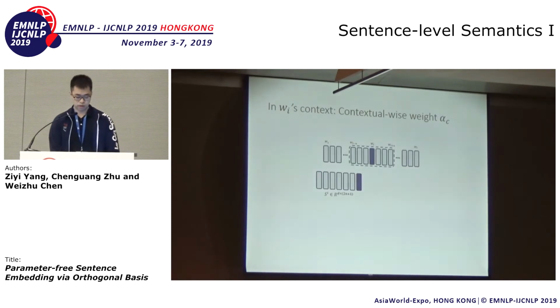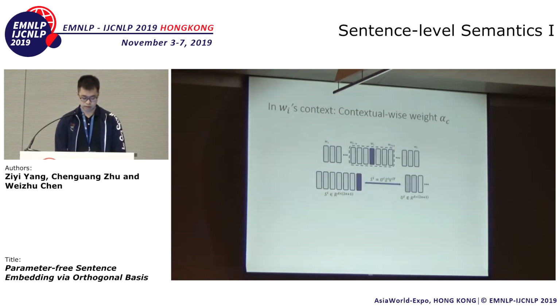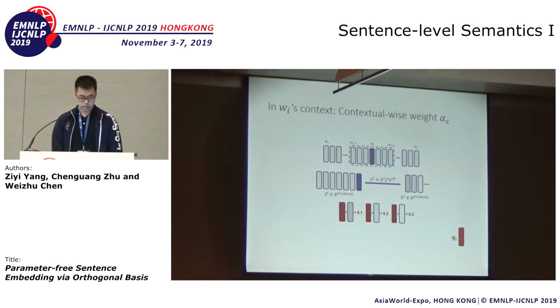All right, so we run the SVD on SI, and we obtain a new basis. Then what we do next is compute QI's projections onto this new orthogonal basis. And then we weight each projection by multiplying it with the corresponding singular value.